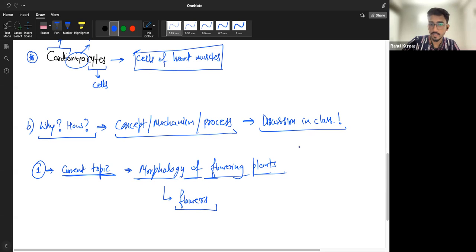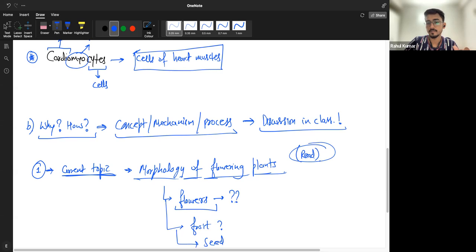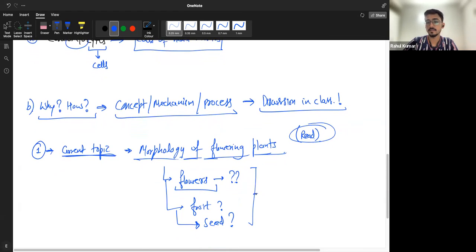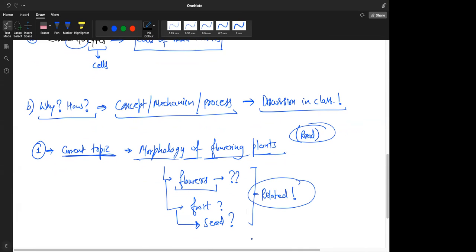So you have to write down what you have to read before you come to class on Monday. You have to read about the flower, anatomy of flowering plants. What is a flower as a structure, and then fruit. What is fruit and what is seed? Basically, it is related to plant reproduction, which you will study in class 12th, but the foundation is here. So these are all related to each other: flower, fruit, and seeds. You have to figure out how. Okay, Devangi, you have to do this before you come to the class.